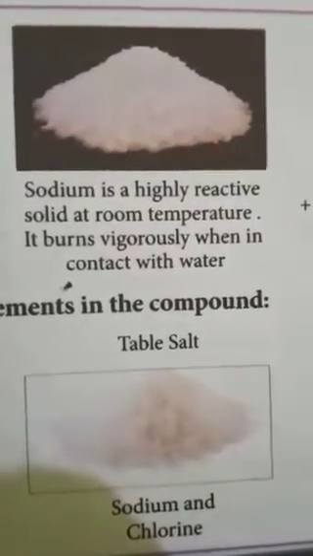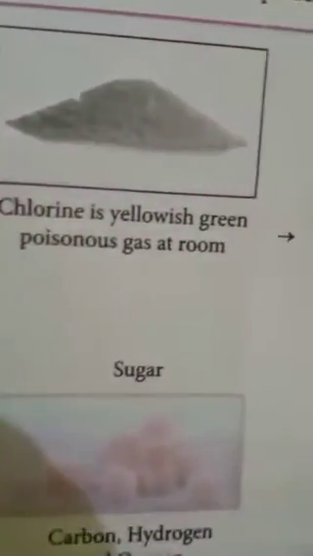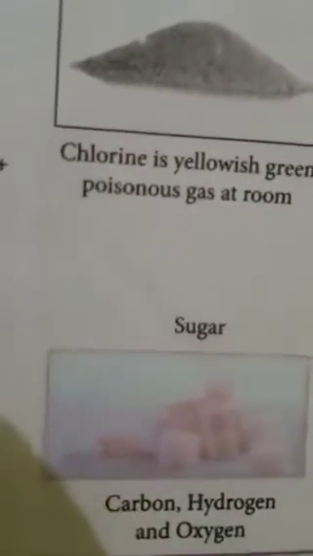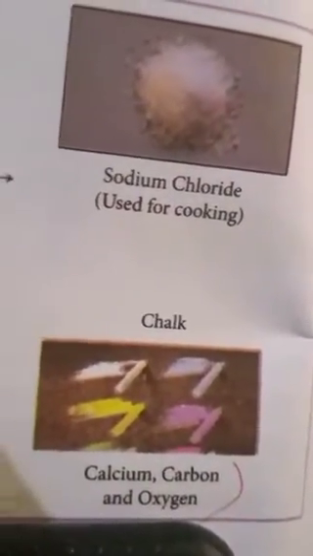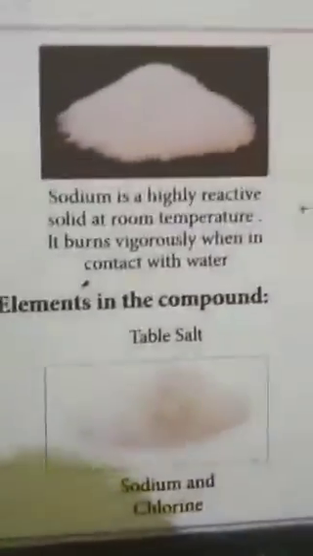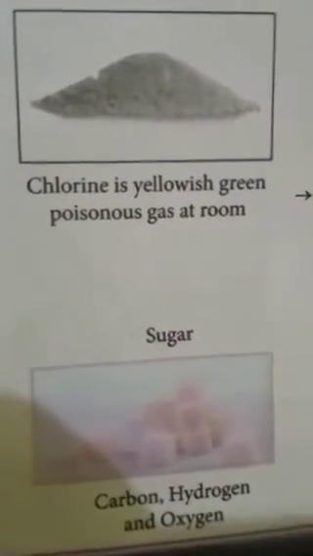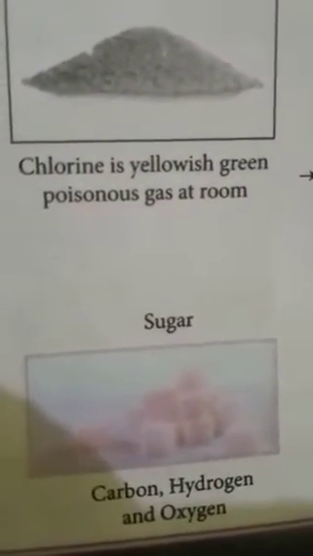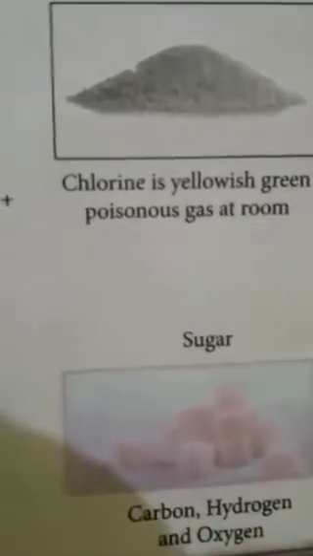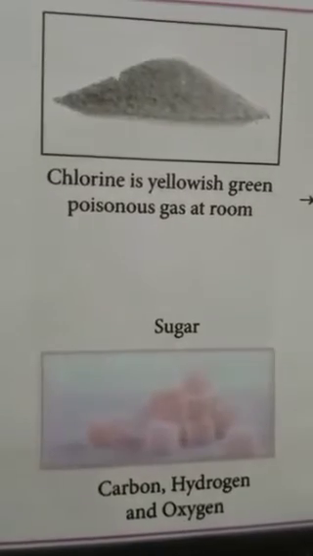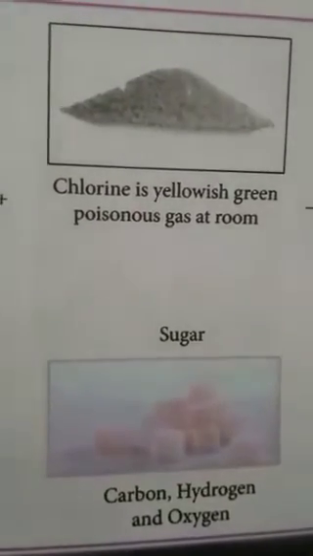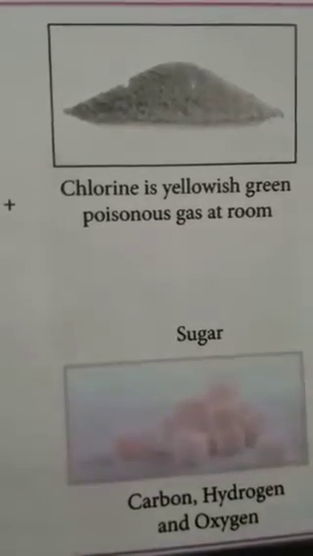But at the same time, sodium is a highly reactive solid at room temperature. It burns vigorously when it comes in contact with water. Chlorine is a yellowish green poisonous gas at room temperature. When these two elements are present separately, they are poisonous substances. But when chemically combined into one compound, sodium chloride, it is not a poison. We use it daily in our food.